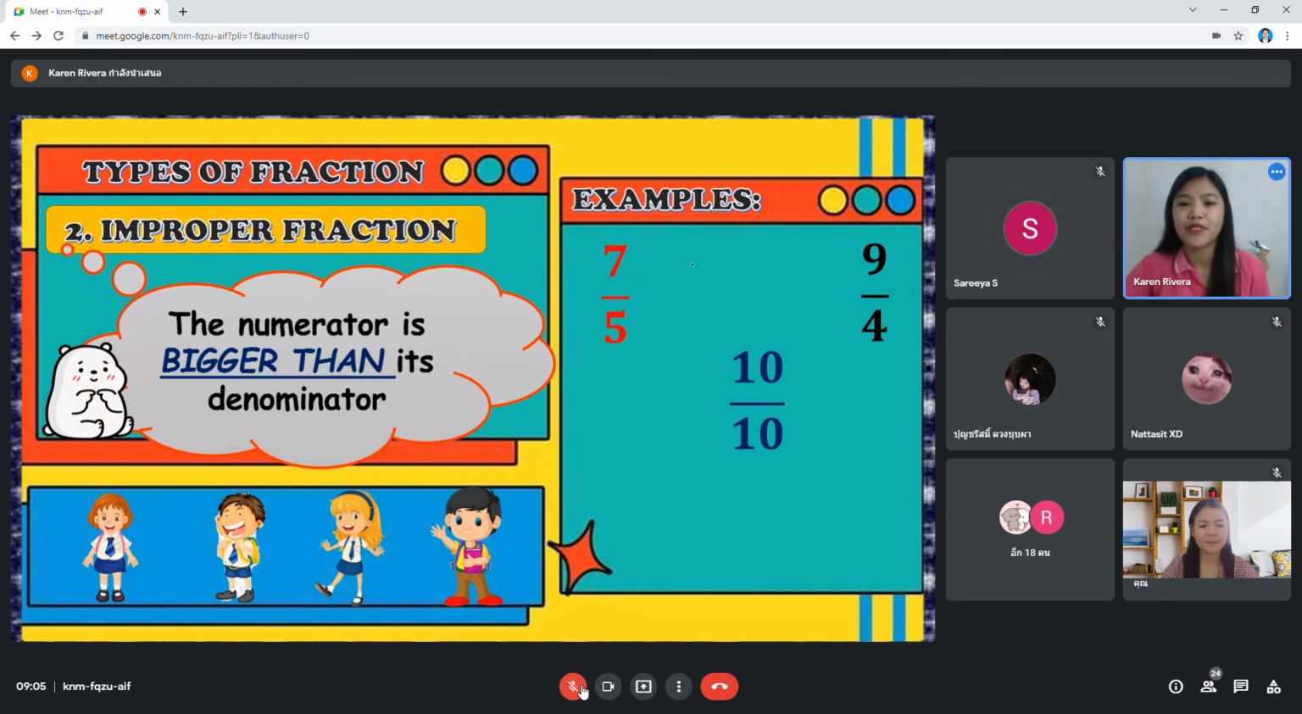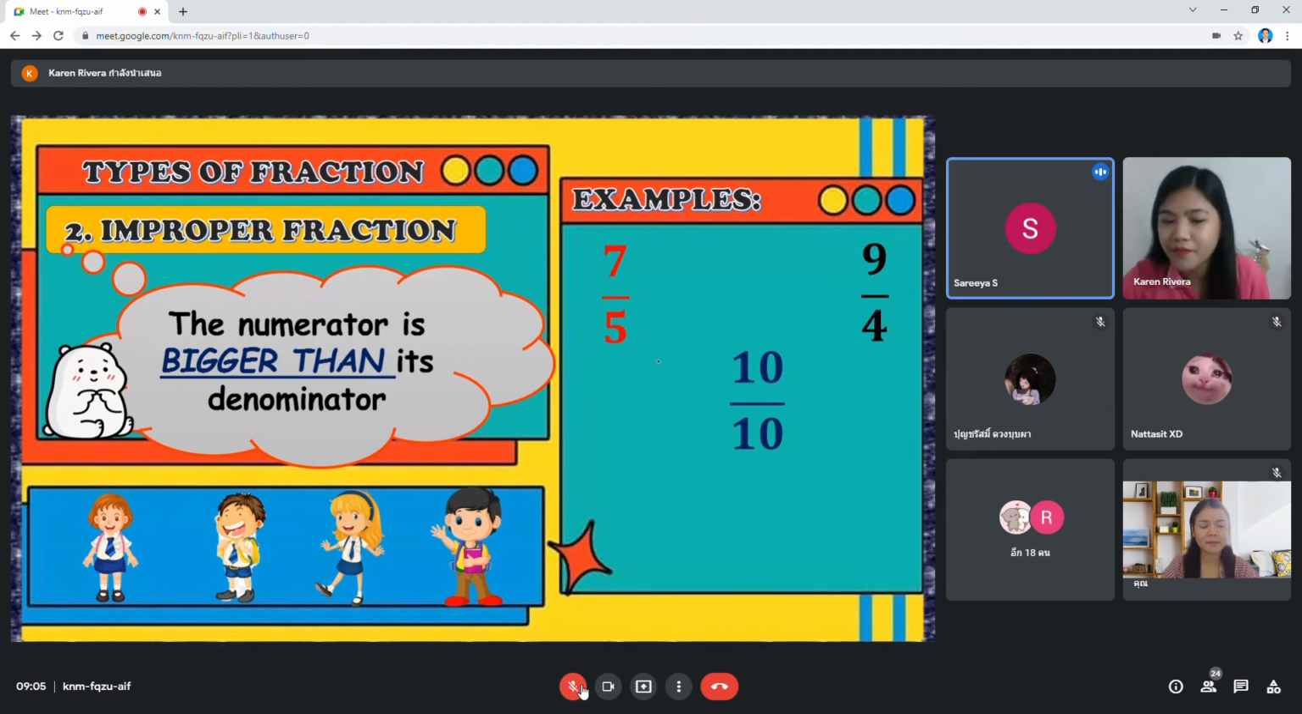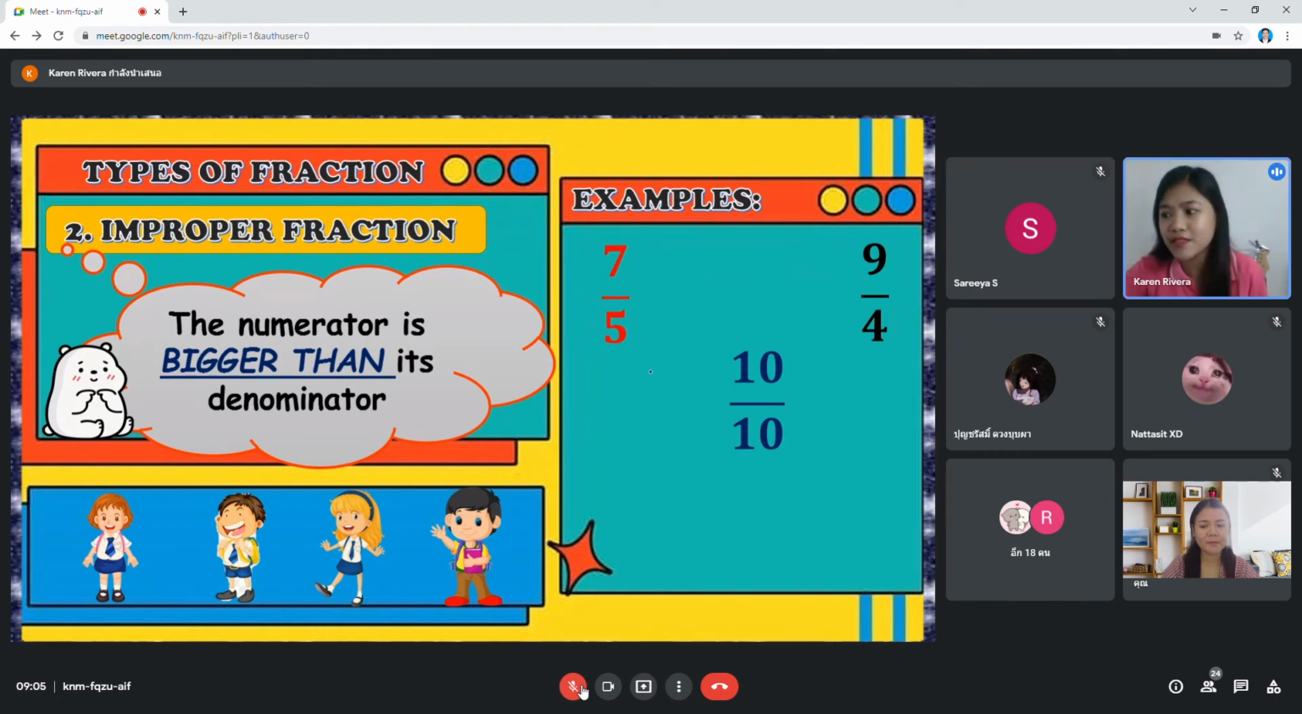Okay, now give teacher Karen another example of improper fraction. Who wants to give me an example? Saria, can you give me another example? 5/2. Yes, very good. 5 over 2. That is correct. What else?